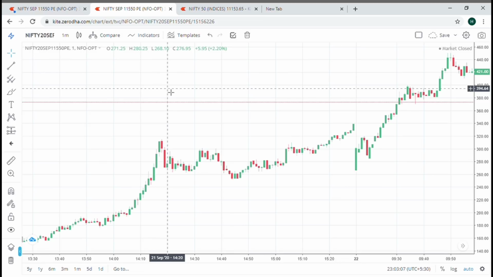Now I really hope that you have understood this strategy. We don't need to open the charts in real time. I just opened this chart to show you how this actually works. If you still have any kind of doubts or any kind of questions, put down a comment for us and we'll answer it for you.